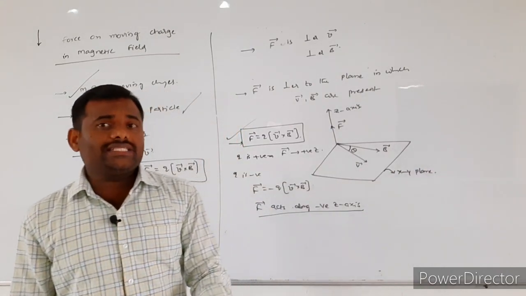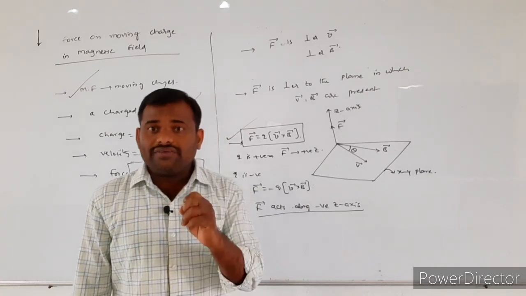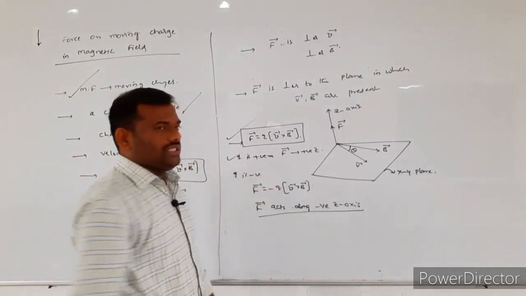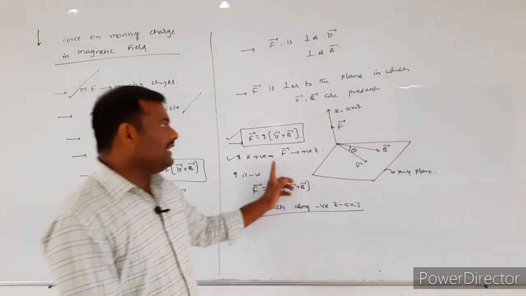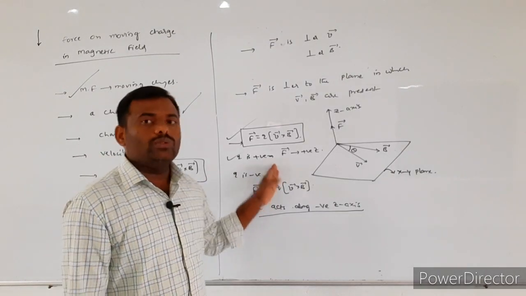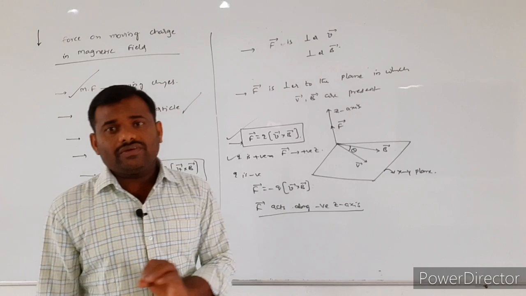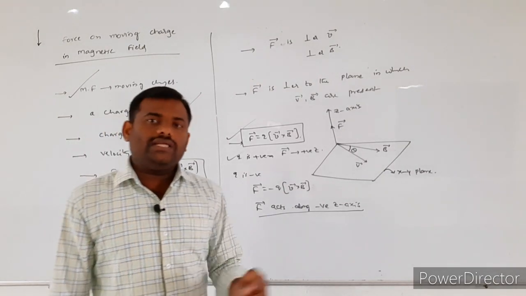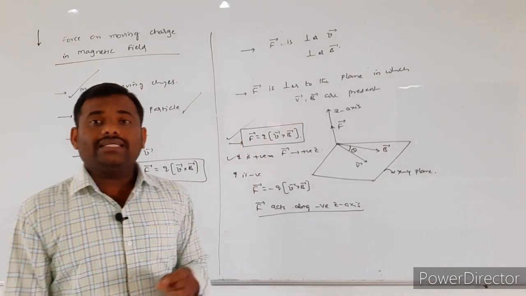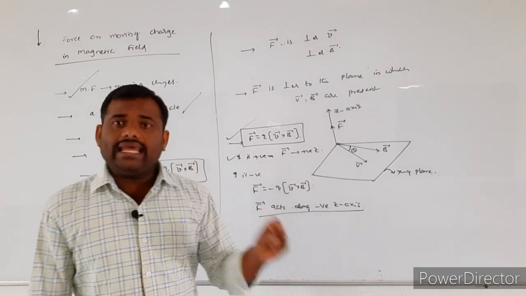For getting the direction of F bar, one more thing is important, that is the nature of the charge. If Q is positive, the force acts along the positive Z axis. If Q is negative, the same force acts along the negative Z axis, but there is no change in magnitude. So that is about the force acting on the charged particle whenever it enters the magnetic field.